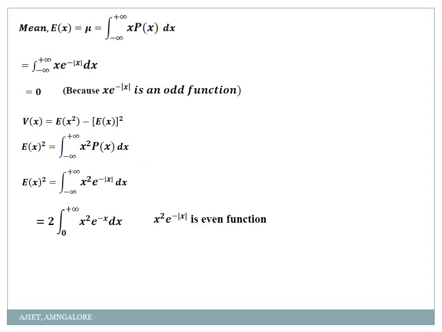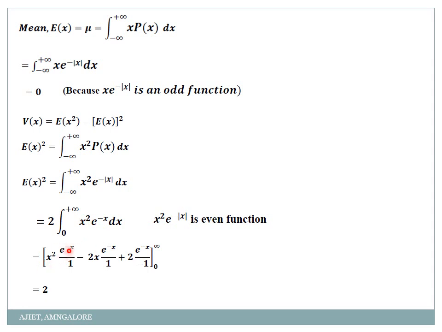So since it's an even function, I will write it as 2 times the integral from 0 to infinity of x square into e power minus mod x, e power minus x, there that mod we can just ignore, into dx. Now how to integrate this? I had explained these steps in the previous example also, you can just refer to that. So I'll explain again if you want.